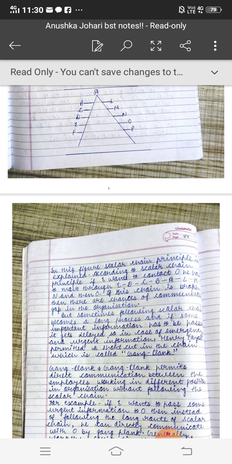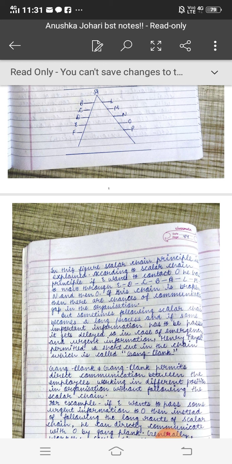But sometimes following scalar chain becomes a long process. Yes, when you have some emergency or you are in a hurry, you are not able to follow this chain because it is a very lengthy process, and if some important information has to be passed, it gets delayed. So in case of emergency and urgent information, Henry Fayol permitted a shortcut.